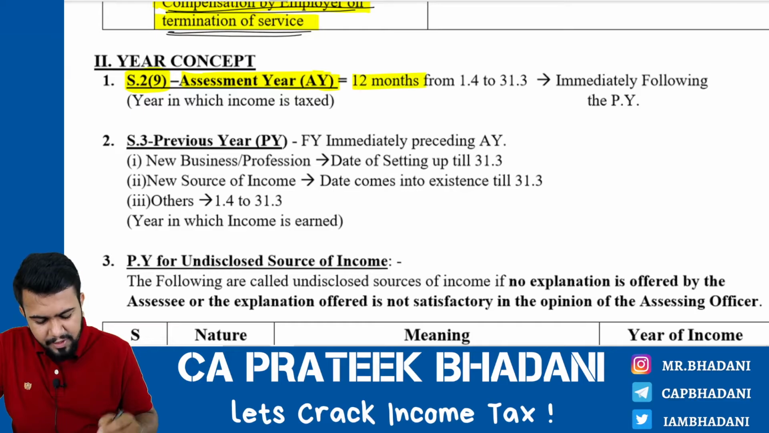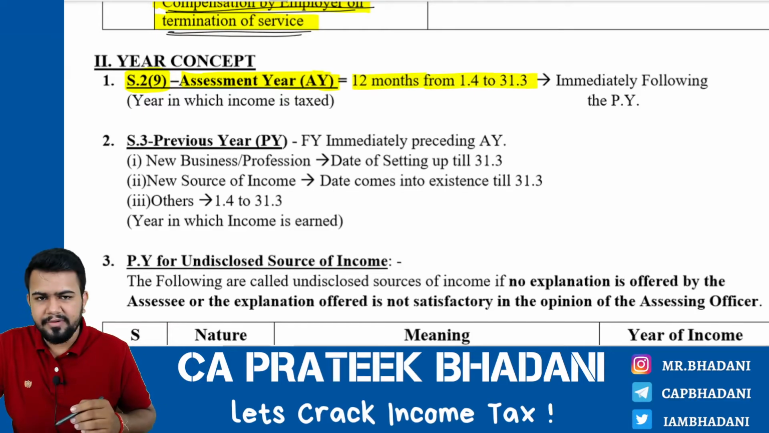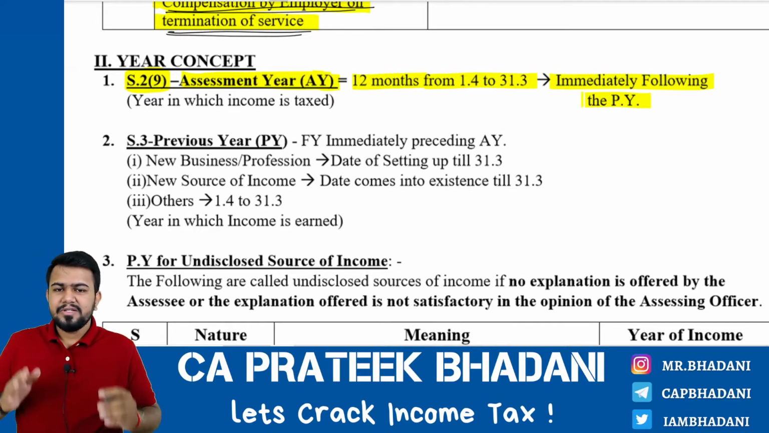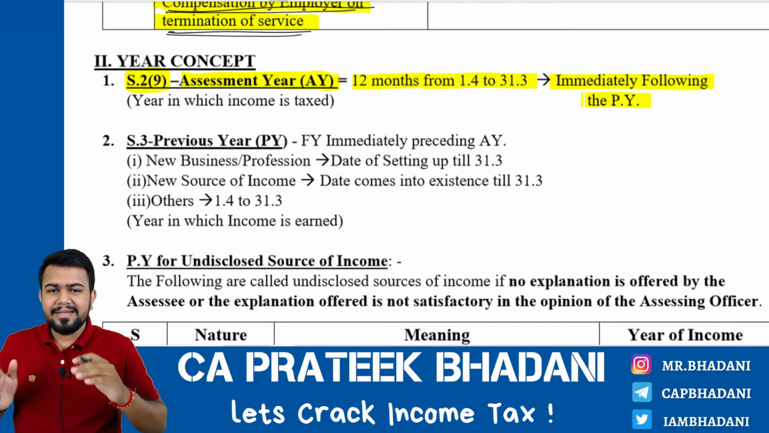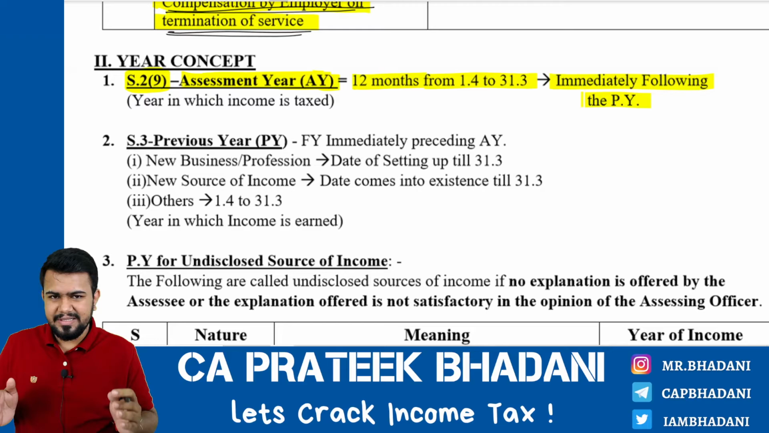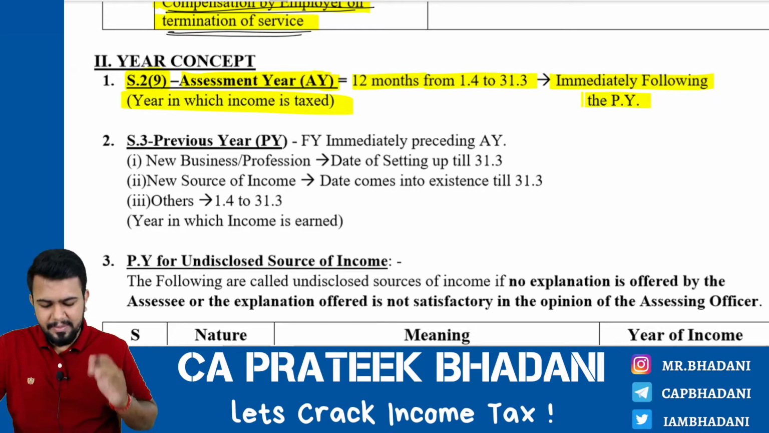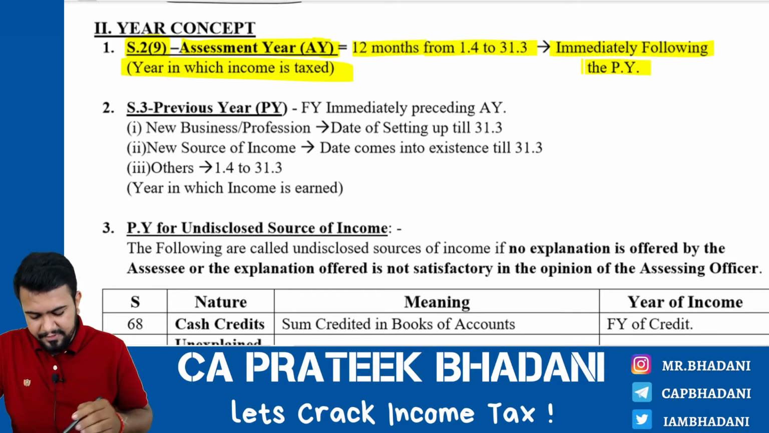Assessment year is what? It is a period of 12 months from 1/4 to 31/3, immediately following the previous year. So it is the year next to the previous year, and it is the year in which the income is taxed. You get my point? Now let's come to previous year.